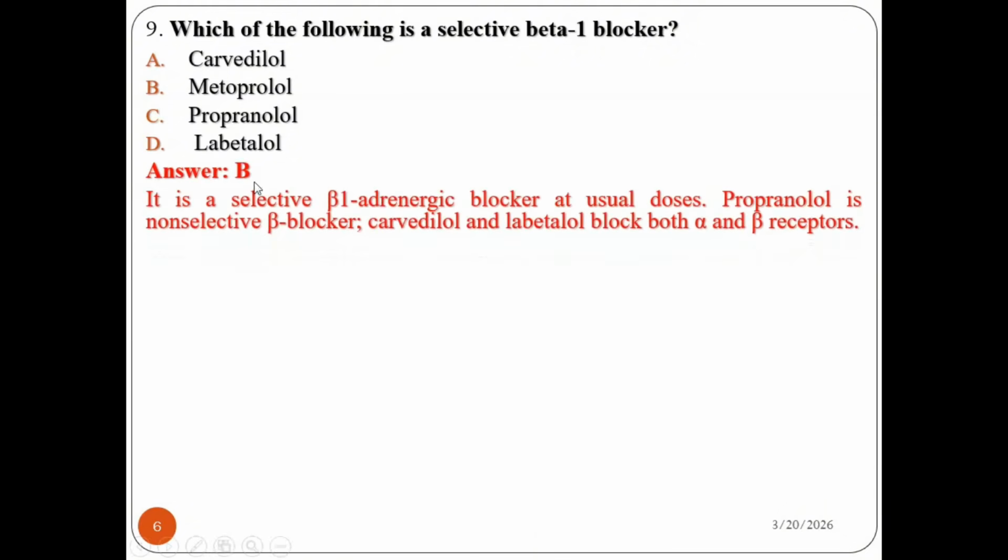Okay, let me see it. Yeah, in this question metoprolol is the best answer, the selective beta-1 adrenergic blocker at usual doses. Propranolol is a non-selective beta blocker. Carvedilol and labetalol block both alpha and beta receptors; they are non-selective actually. So the question is about a selective beta-1 blocker, and that's why the answer is B, metoprolol. Labetalol and carvedilol are non-selective and may block alpha and beta receptors, and propranolol is a non-selective beta blocker, so the answer is metoprolol.